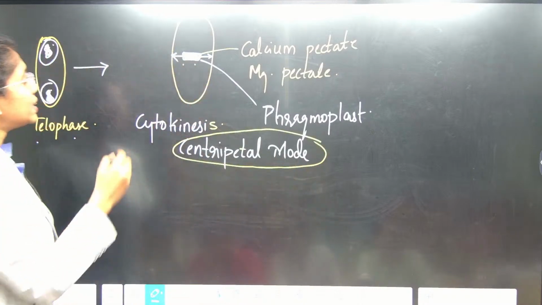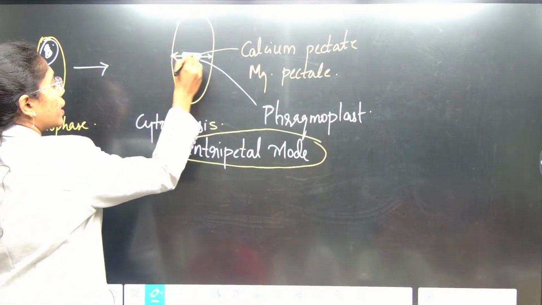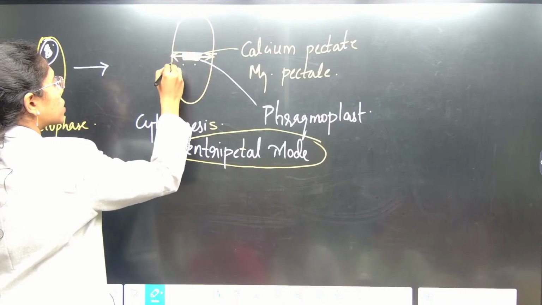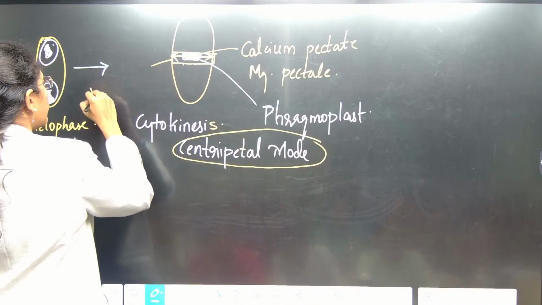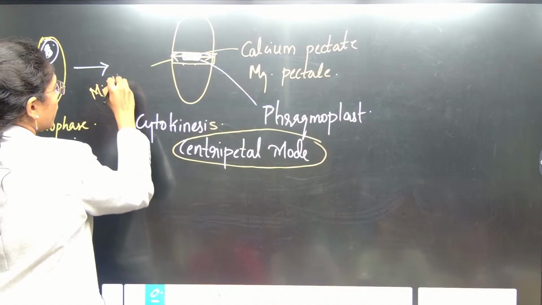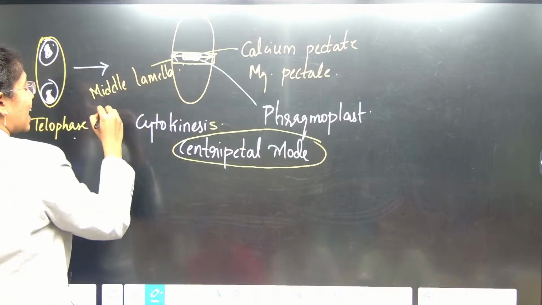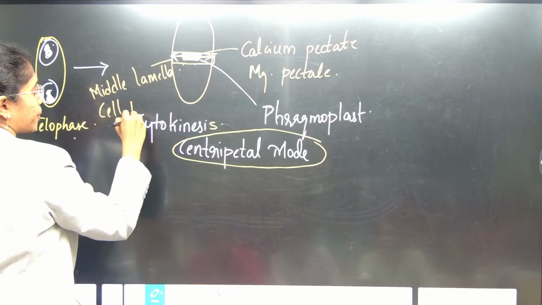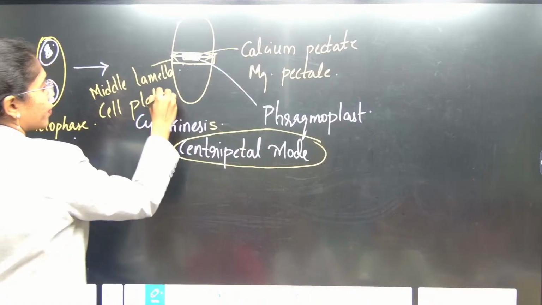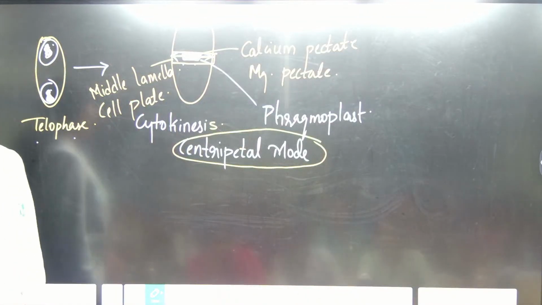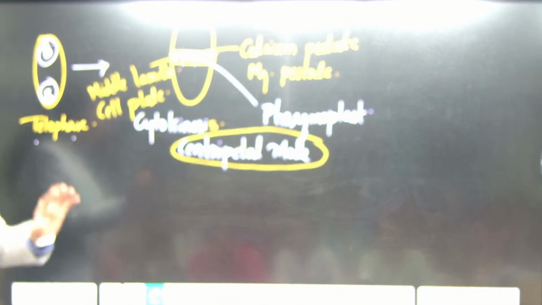Fine, right? Once it is extended towards the periphery, this structure is known as what? Middle lamella, or cell plate. Now you understood how this is formed? Drop your pens once, listen carefully. At the end of telophase, you can see two nucleus structures which are uncoiled again, with nucleolus.